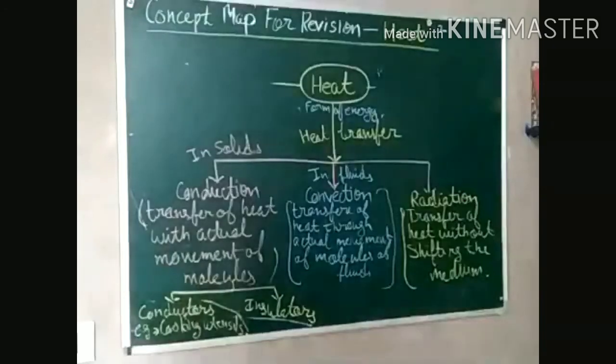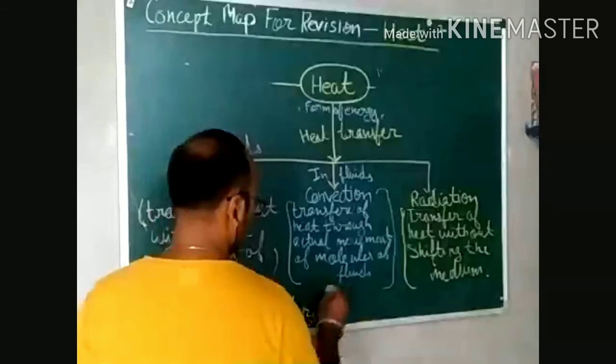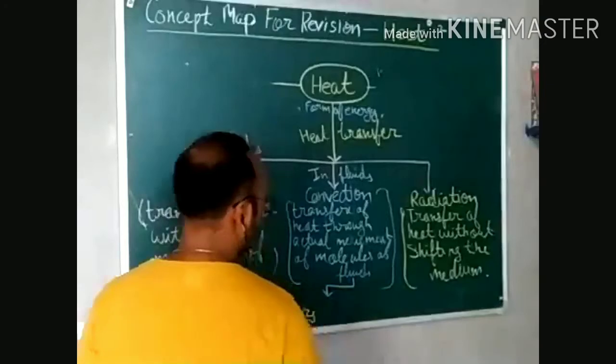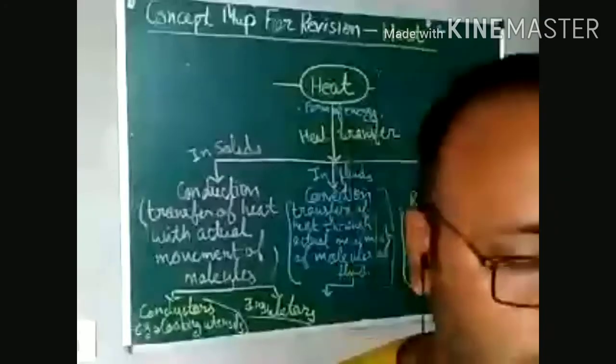Right? Now the next is convection. If I talk about convection, there are so many applications of convection. First one, a very important question: we discussed land breeze and sea breeze.